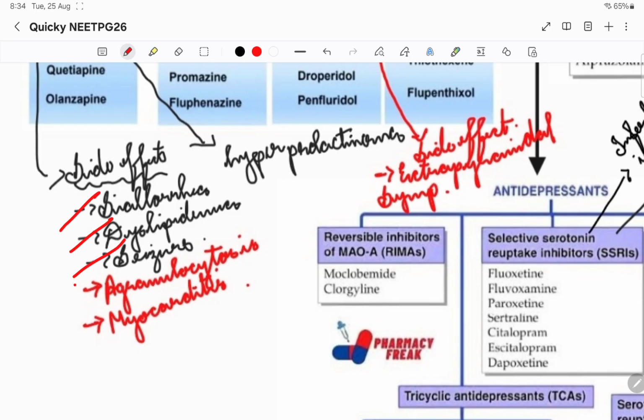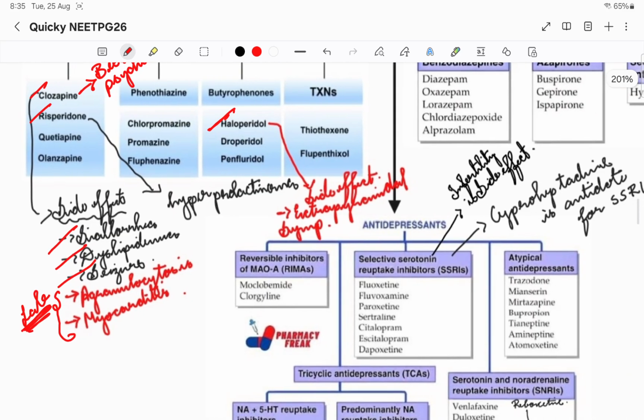Then the main thing is agranulocytosis and myocarditis. That is why we'll have to keep taking the lab values, and even before giving clozapine, agranulocytosis has to be ruled out, with WBC counts and all. Okay, that is with respect to clozapine.